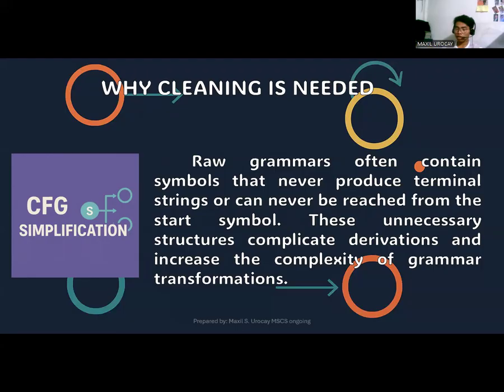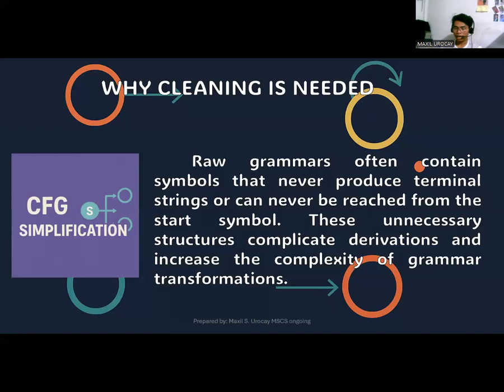Since we are trying to optimize the functions, and especially the complexity, we are observing those simplifications so that if there are useless symbols or productions, we can solve that as we go through the process, because there will be three simplification ways that we will perform in simplifying the context-free grammar.